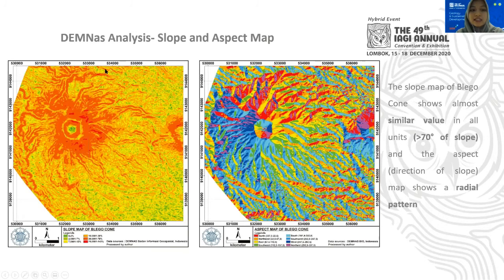And this is the DEMNAS analysis of the slope and aspect map. The slope map shows us that the closer to the peak, the higher the slope, the steeper the slope, and there are several places that have slopes of more than 70 degrees here. As we can see, there is no distinct pattern on the aspect map. It just shows a radial pattern, as is characteristic of every volcanic cone. So we cannot use the slope and aspect map to define the structural effects that happen in the area.